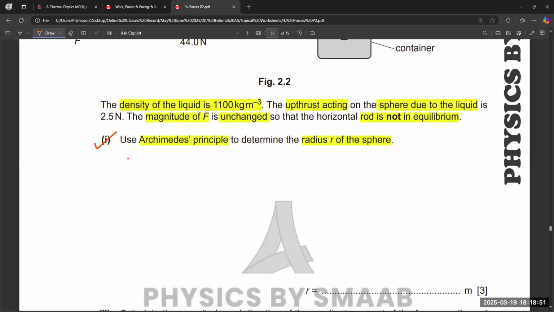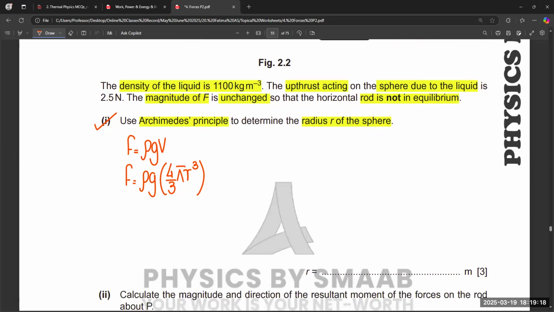We use the same formula, upthrust, pi r cubed. So we need to find the value of r, so all quantities need to be shifted.